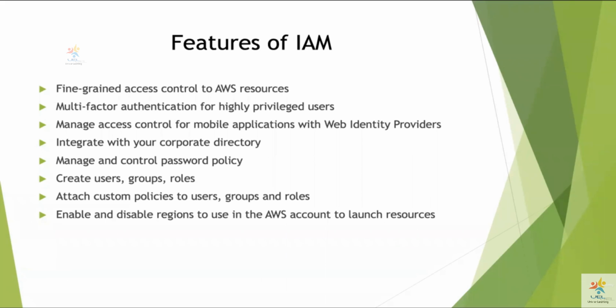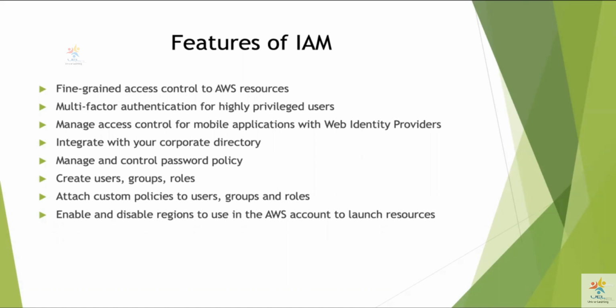Similarly, you can also manage control access for mobile applications via web identity providers, in the sense that you can use your Facebook username and password, or GitHub username and password, or Google username and password to get a session token, which will be present for 3 or 4 hours, with which you will be able to access AWS resources.